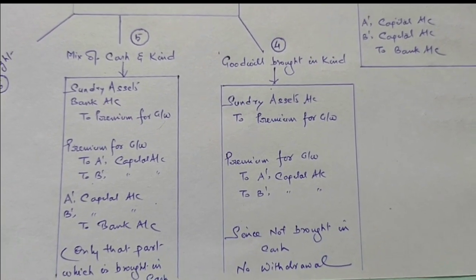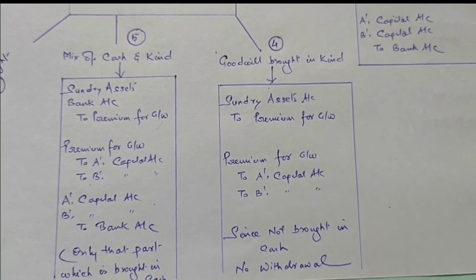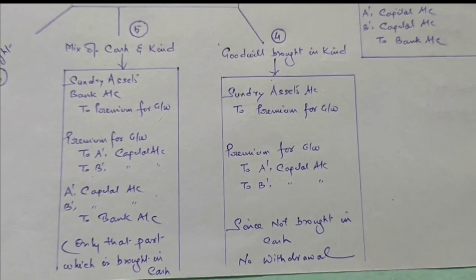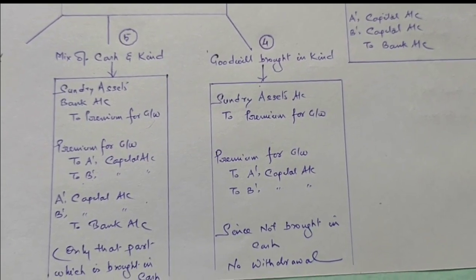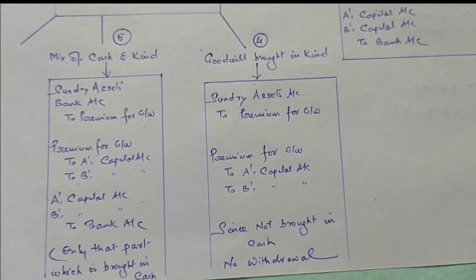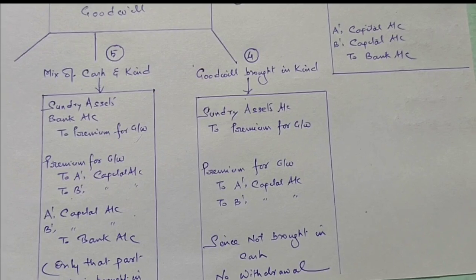So these assets will be debited instead of bank account and premium for goodwill account will be credited. The next entry will be the same: premium for goodwill will be credited to old partners in sacrificing ratio. The withdrawal entry is not possible in this case because the new partner has not brought goodwill in cash. So when the goodwill is not brought in cash, it cannot be withdrawn in cash.